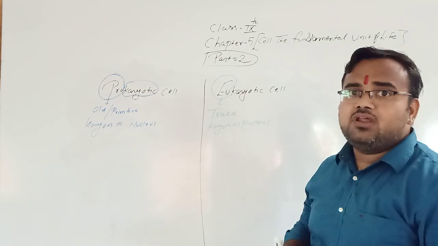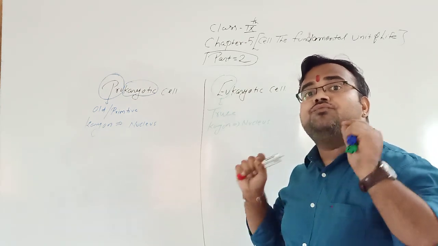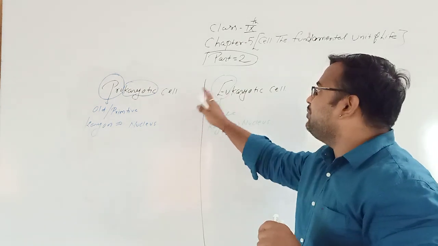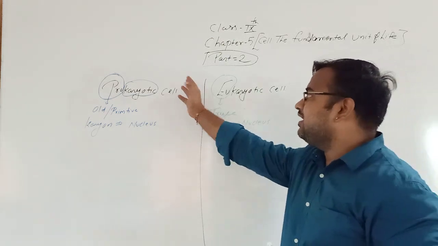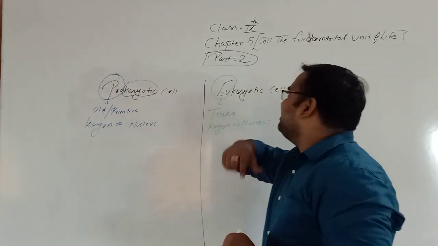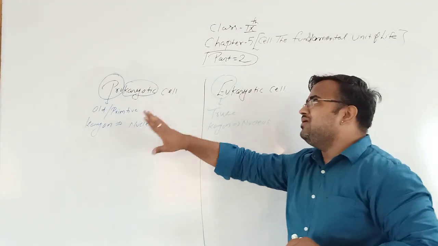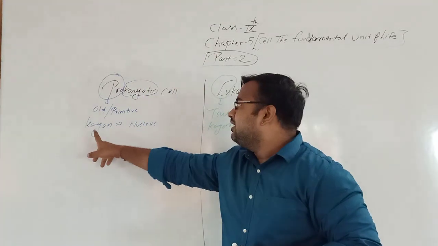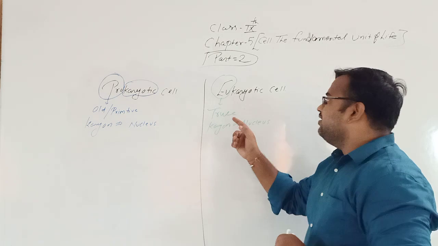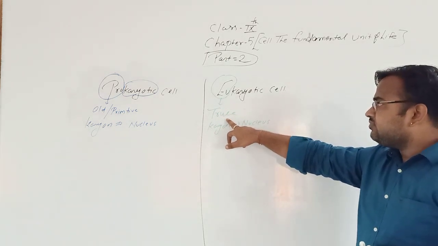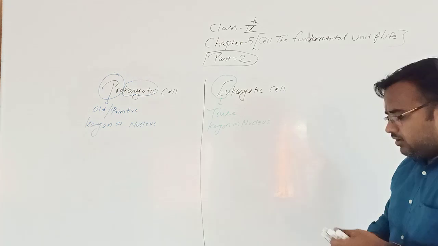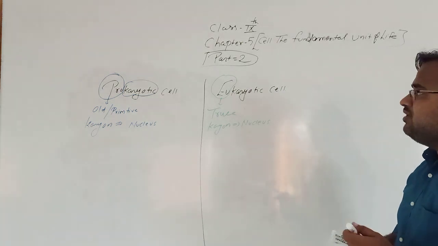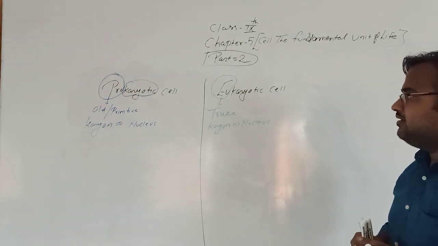If anybody asks you on what basis these two types of cells are divided, you will say on the basis of nuclear structure, there are two types of cells, prokaryotic cell and eukaryotic cell. Pro means old or primitive, karyon means nucleus, and eu means true. Now we will see the basic difference between the prokaryotic cell and eukaryotic cell.